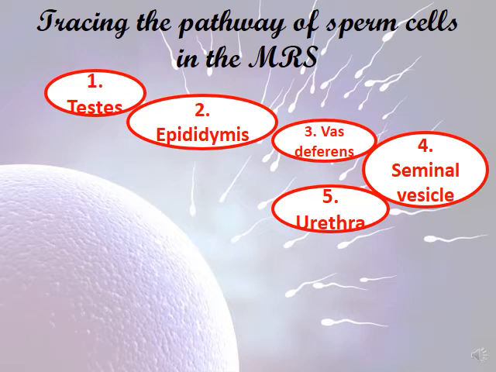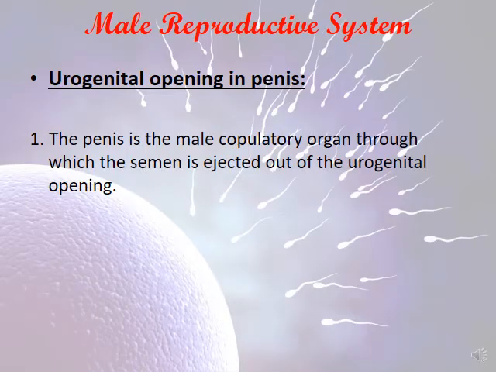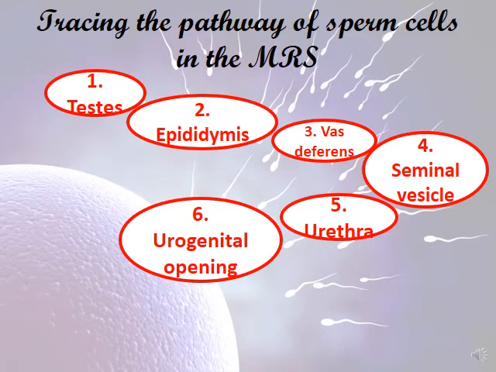Now let's talk about the male reproductive system, the penis, and the urogenital opening. So, the urogenital opening in the penis. The penis is part of the male reproductive system. It's the male copulatory organ through which the semen is ejected out of the urogenital opening. So, this is number 6.